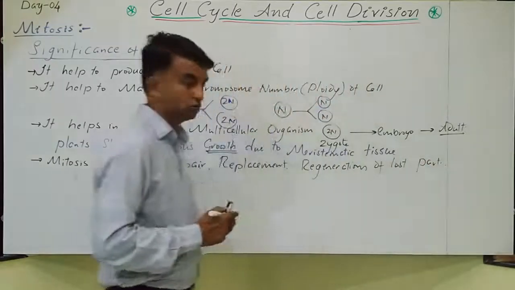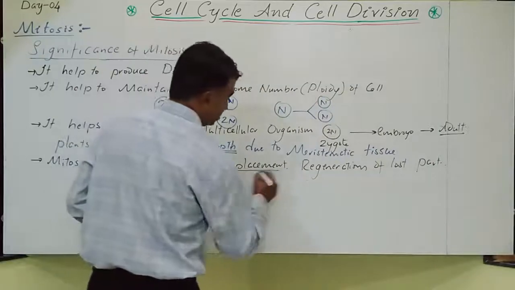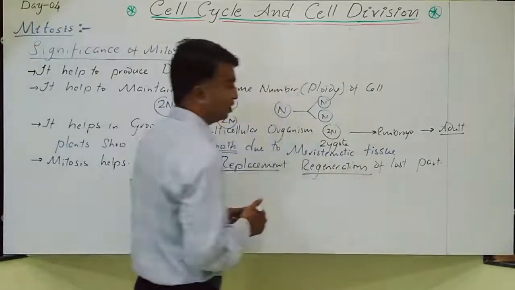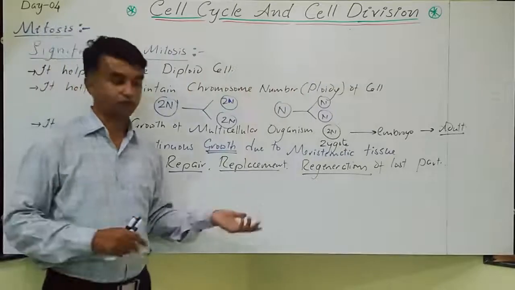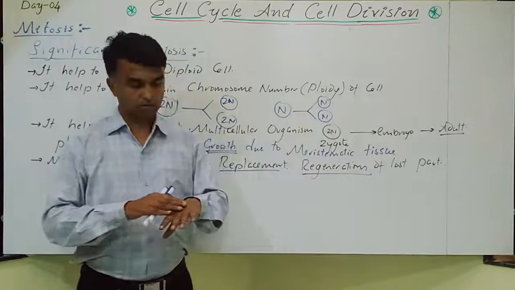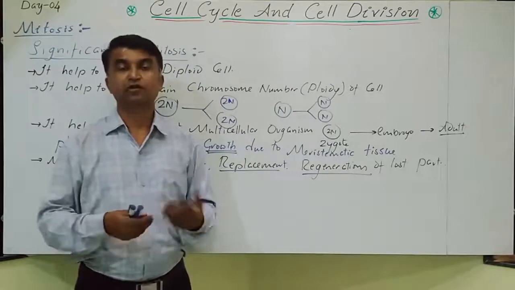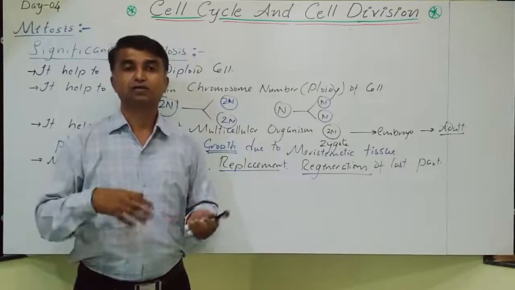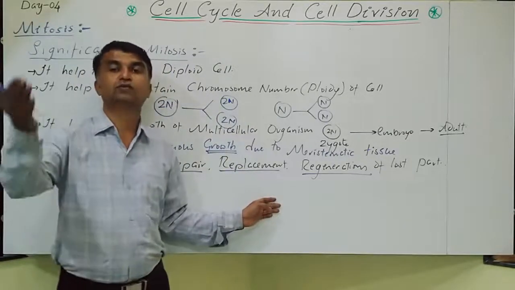Yes, so repair, replacement and even the regeneration of the lost organ or the lost part. For example, if you take the human body itself, every day millions of cells face death. These cells are replaced by new cells. Even the human blood cells, RBCs, have a lifespan of almost 120 days. So after 120 days, again new RBCs are added.